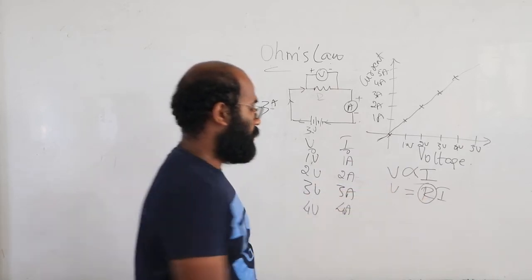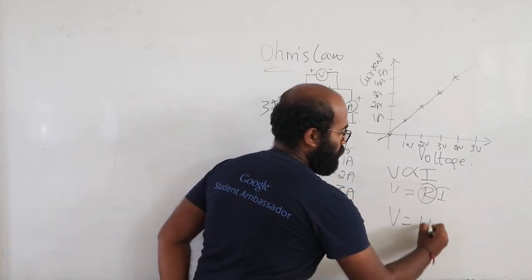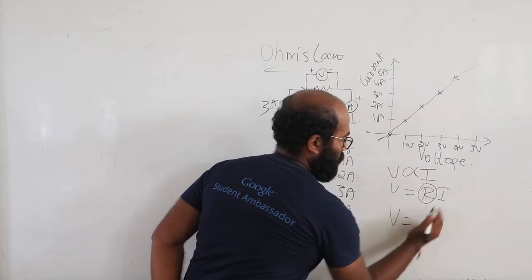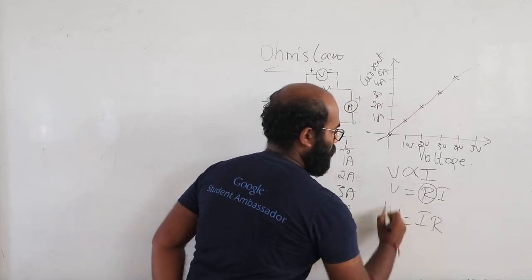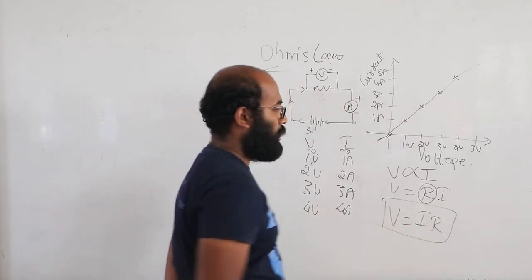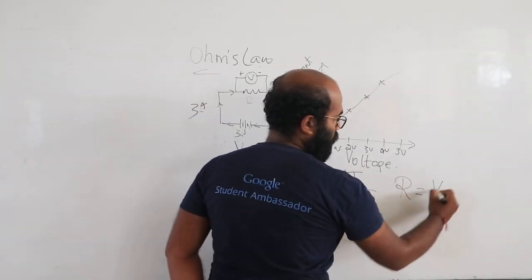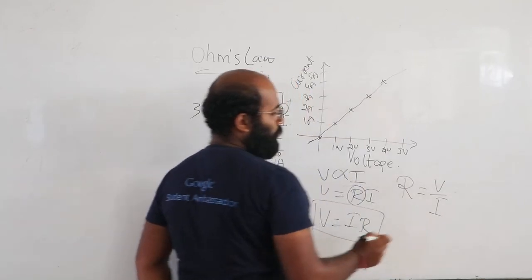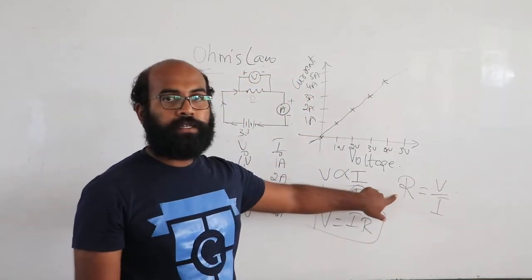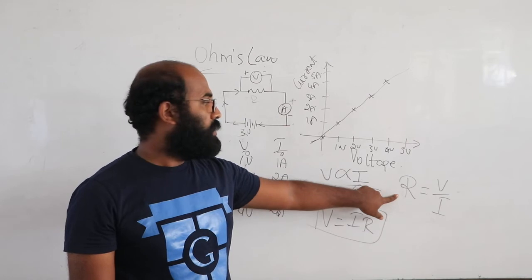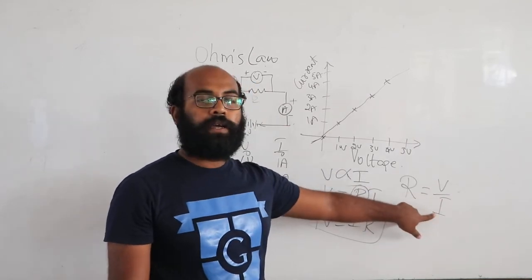So V is equal to IR, or R is equal to V by I. R is the resistance. It is potential difference by current.